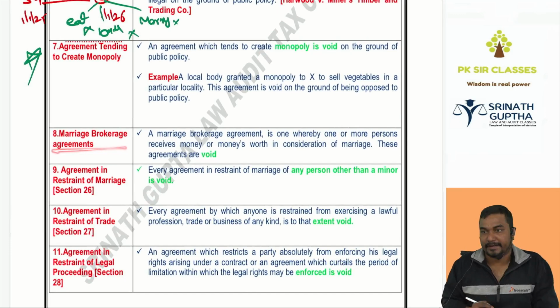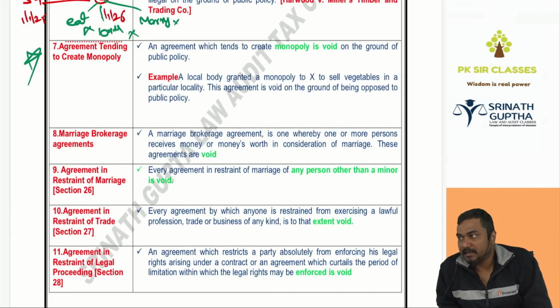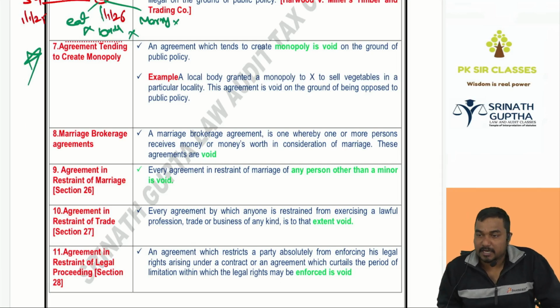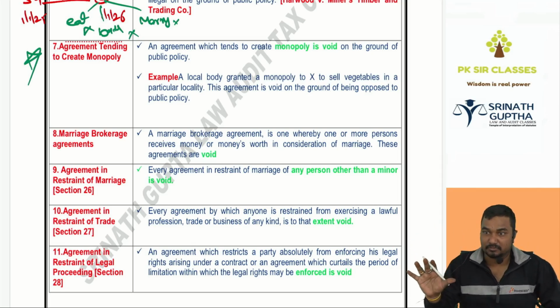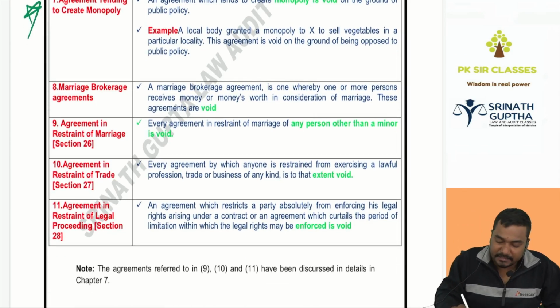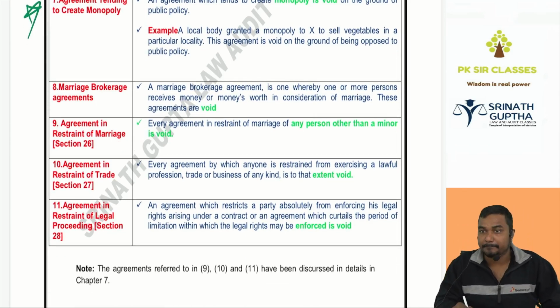Marriage brokerage contracts. Marriage brokers are opposed to society and void ab initio. But Telugu Matrimony and Shaadi.com are not marriage brokers. They are only renting their web page for keeping your photo. Then next, agreements in restraint of marriage. Restricting a person from getting married will be opposed to public policy and void.